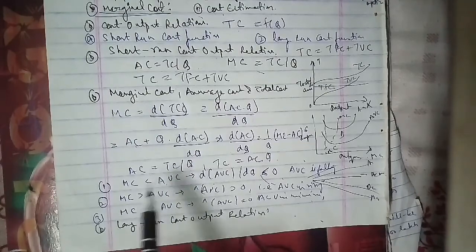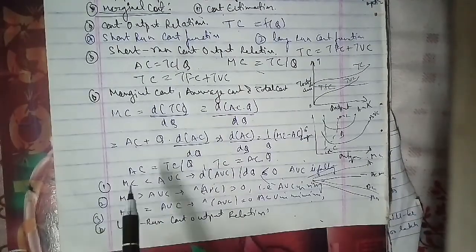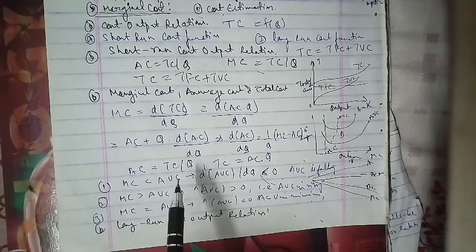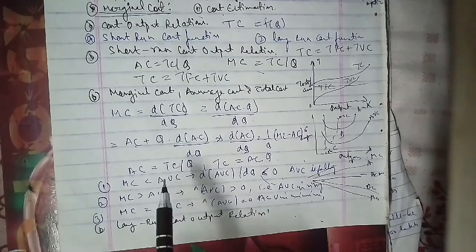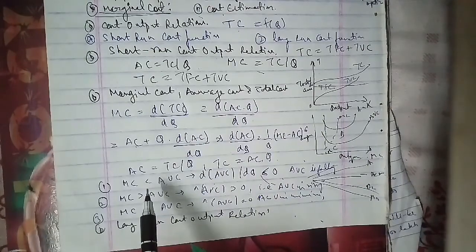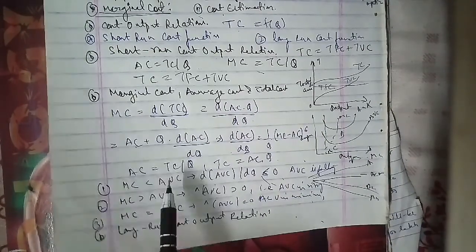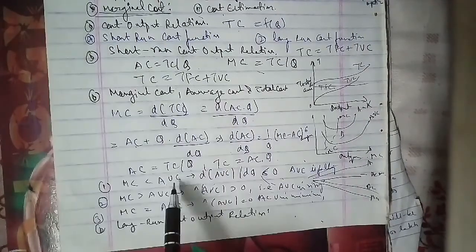And the LMC curve intersects the LAC curve at its minimum point C, and there is only one plant size whose minimum SAC coincides with the minimum LAC and LMC as well. In the same reference, we have SAC 2 equals SMC 2 equals LAC, and that is equal to LMC as well.